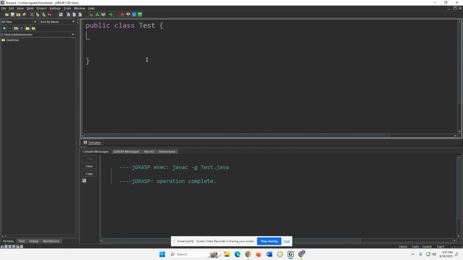I just said type it out and then run it with me and see what happens. That was basically the purpose, to be able to see if JGrasp is running and working correctly on your machine. But in this video, I just want to break down this code right here as you see on the screen. To first begin, we start with public class.